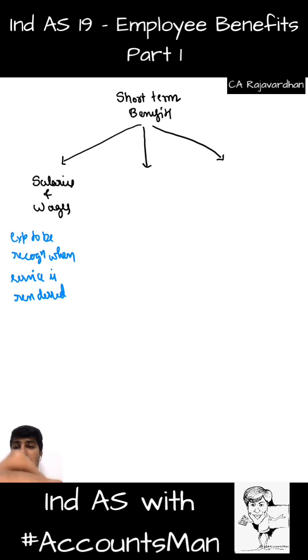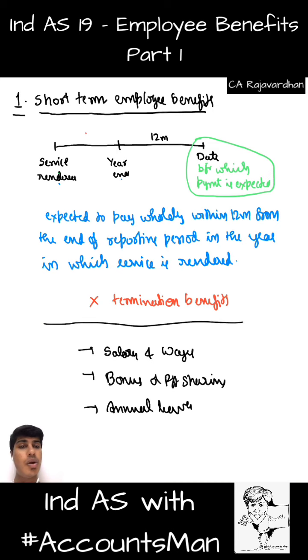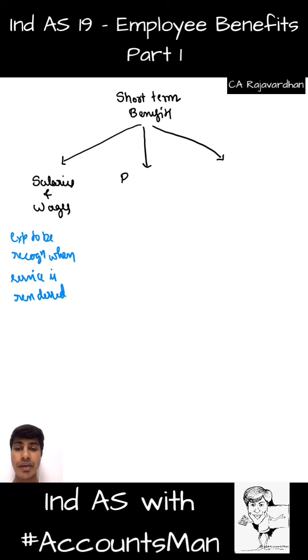Come on. Let us discuss the second part. What is the second part that I mentioned? Bonus or profit sharing. Interesting one. Very important point that we need to note with regard to bonus or profit sharing is this bonus or profit sharing is expense, or I can call it a charge against my income.